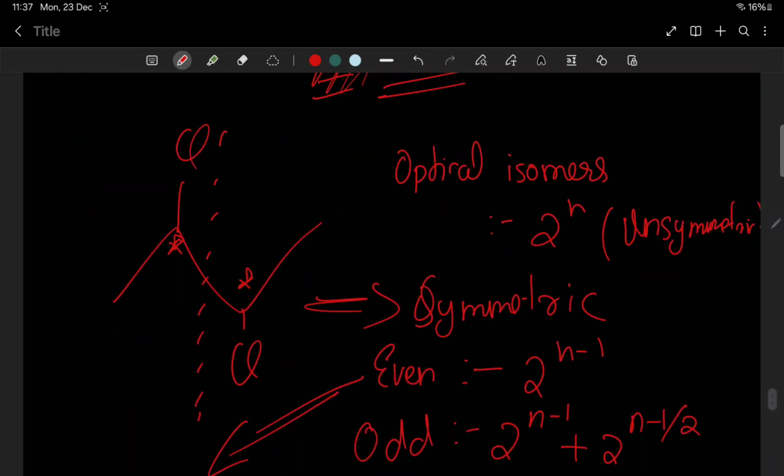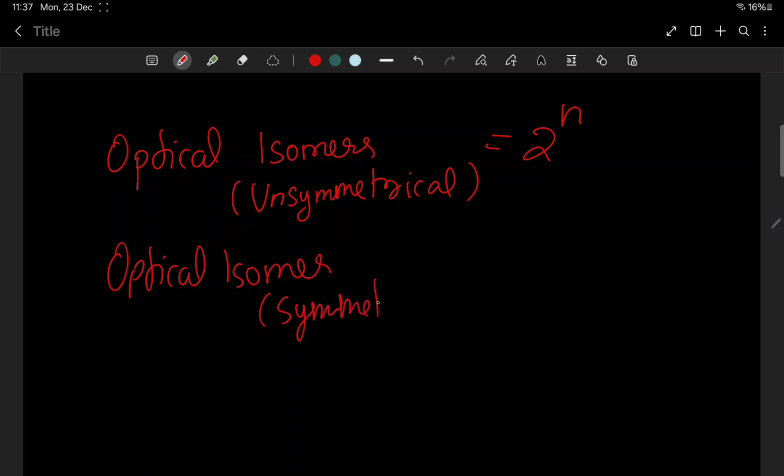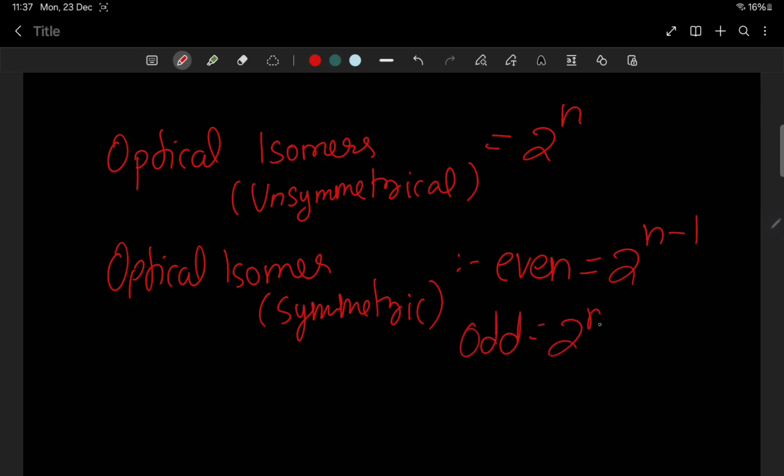So please learn these formulas. Important. Optical isomers in the unsymmetrical case is equal to 2 raised to n. Optical isomers, symmetric: even number, 2 raised to n minus 1; odd number, 2 raised to n minus 1 minus 2 raised to n minus 1 by 2, plus 2 raised to n minus 1 by 2. Okay, that's the formula. Now we'll take the next question.